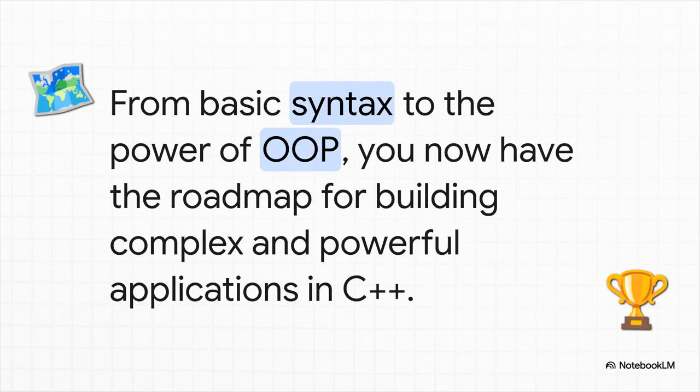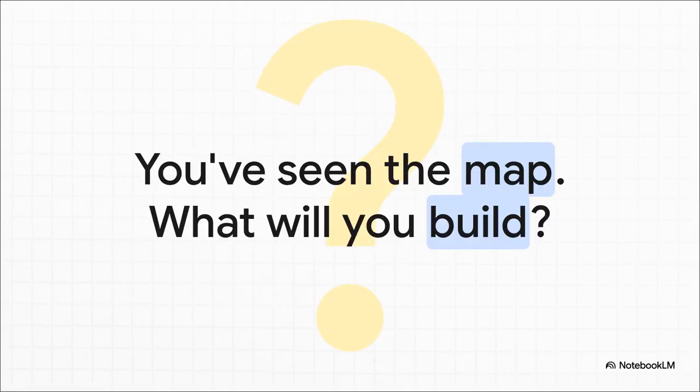And there you have it. That's the whole journey, right there. We started with the simple grammar of syntax and variables, we moved on to controlling our program's logic, then organizing everything with functions and structures, all the way up to the powerful paradigm of object-oriented programming and the pro-level tools in the STL. So that's the roadmap. We've seen how these simple ideas build on each other, from basic building blocks to reusable functions, then to powerful objects, all accelerated by advanced toolkits. You've seen the map of the territory. The only question left is, what are you going to build?